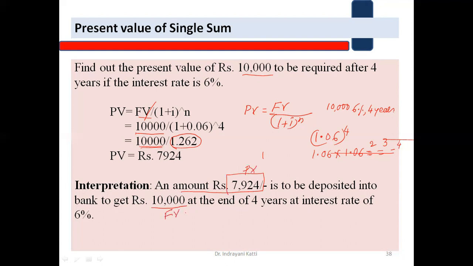Okay, an amount of rupees 7,924 is to be deposited into the bank to get rupees 10,000 at the end of the 4th year. After 4 years, we want 10,000 rupees. So at the interest rate of 6%, what is the present value right now? It is 7,924. This is the interpretation of the above problem, right?